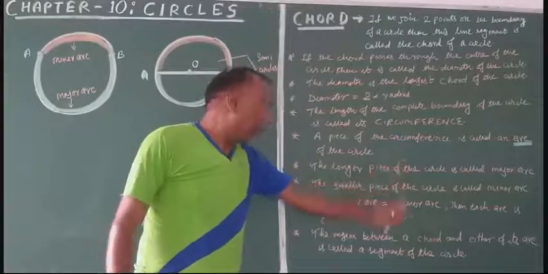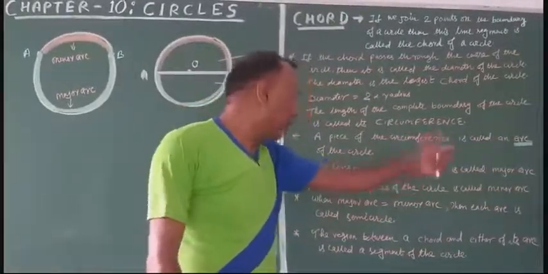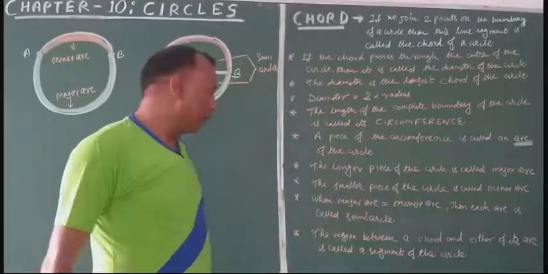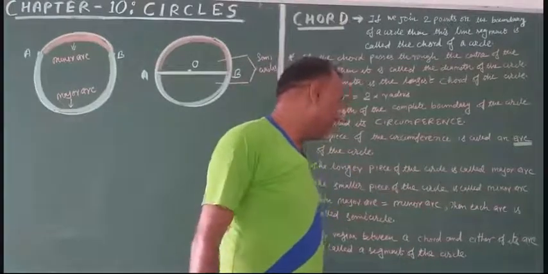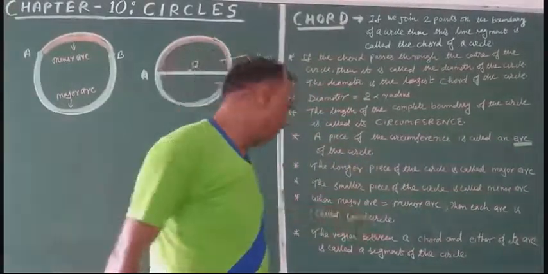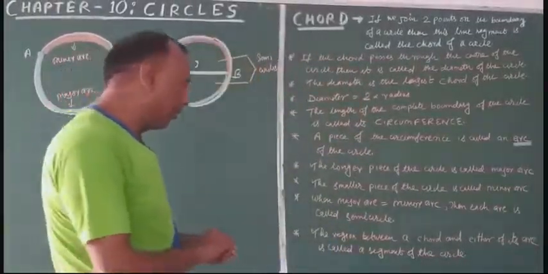The smaller piece of the circle is called the minor arc, and the longer piece of the circle is called major arc. When the length of major arc is equal to the length of minor arc, then each arc is called a semicircle. Now, what is the segment of a circle?